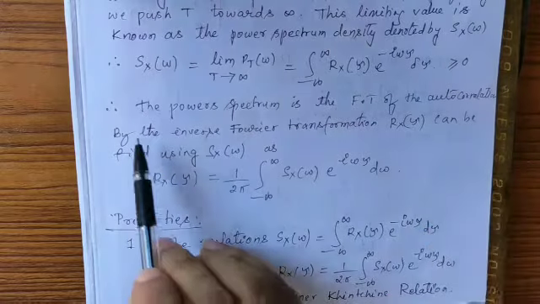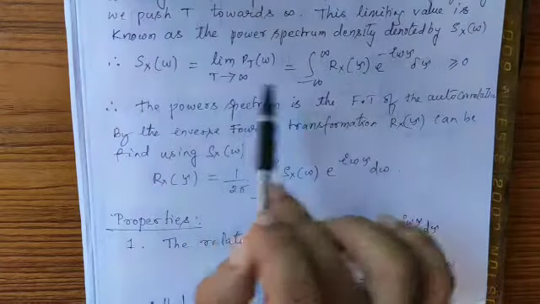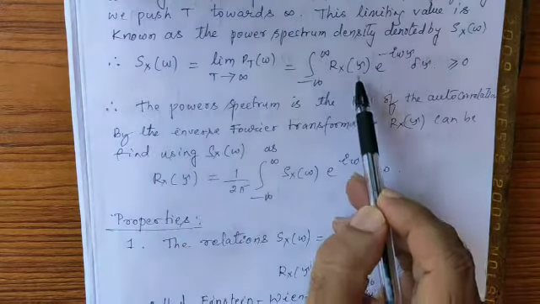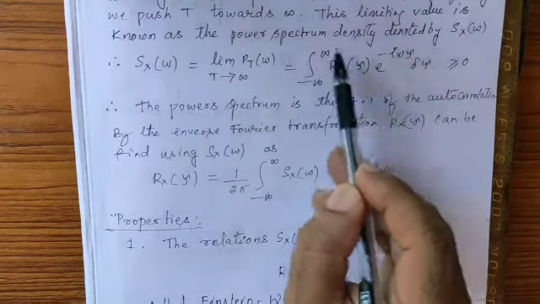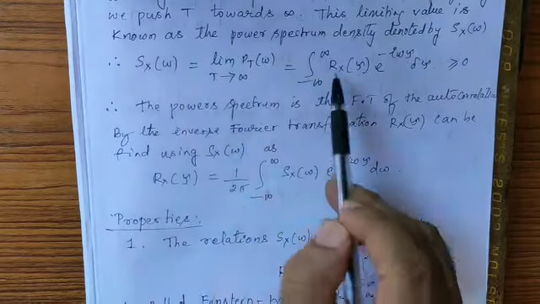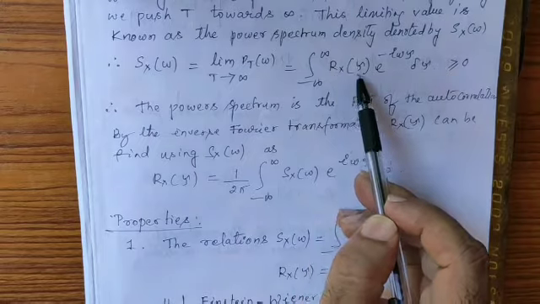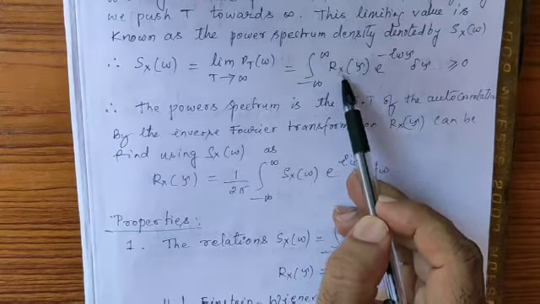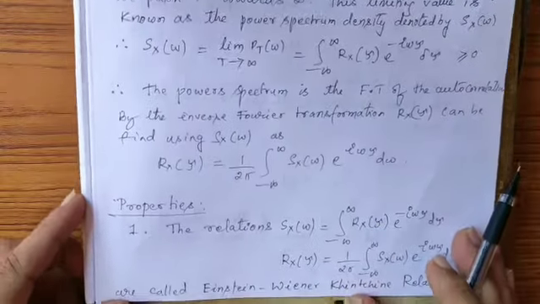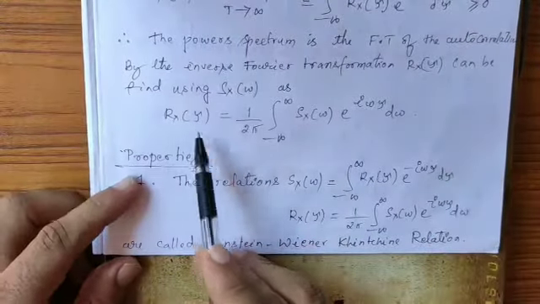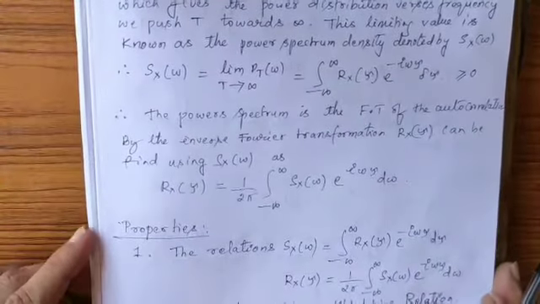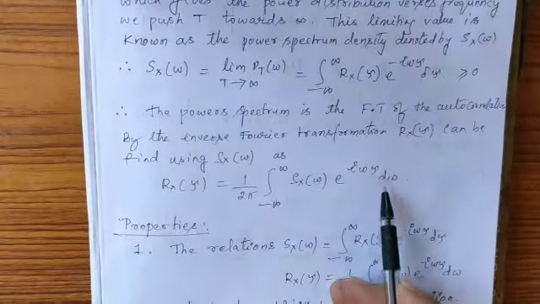Therefore the power spectrum, from this what we come to know, this is actually the definition of Fourier transform. You can see this is the definition of Fourier transformation. The power spectrum is the Fourier transformation of what function? Autocorrelation. Now you can find the autocorrelation using inverse Fourier transformation. So if you use the inverse Fourier transformation, you will find Rx of tau is equal to 1 by 2 pi integral from minus infinity to plus infinity of Sx of omega e power j omega tau d omega.